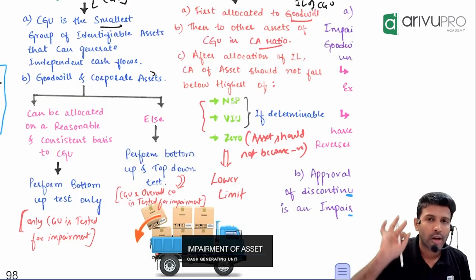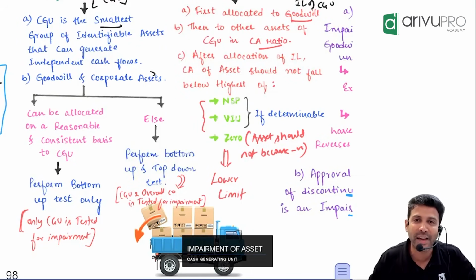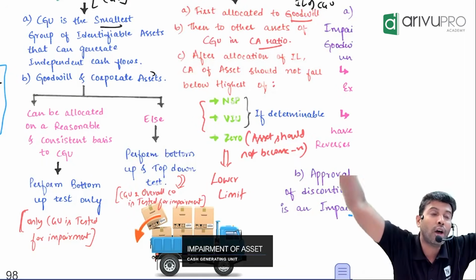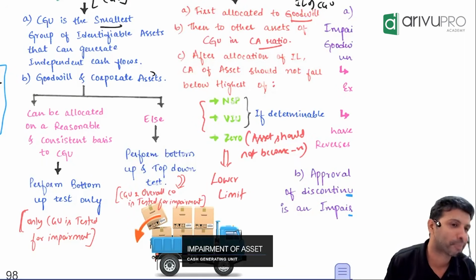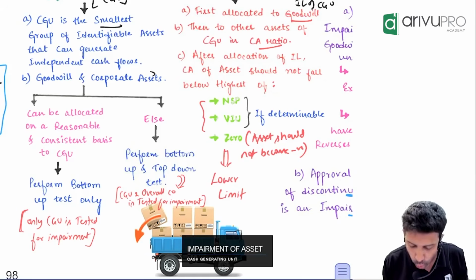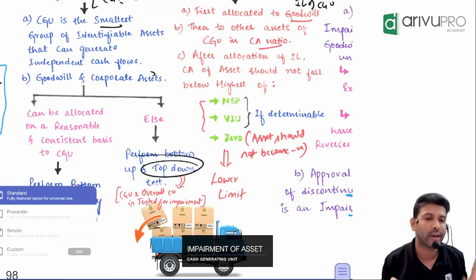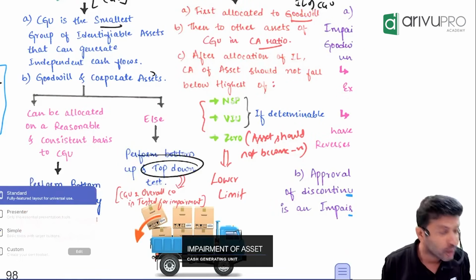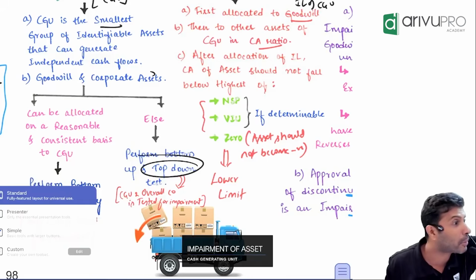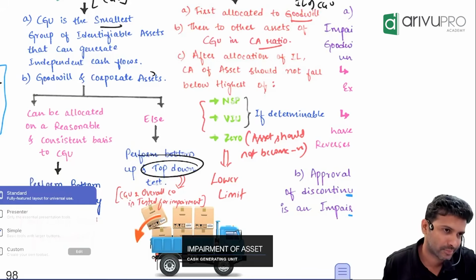Top down test means doing the impairment check when you cannot allocate. Check if the overall company itself is impaired. That overall company level impairment check we call the top down test. Now you have to find the carrying amount of the company and the recoverable amount of the company. The recoverable amount will be given to you in the question.